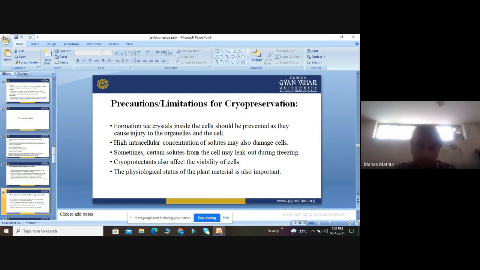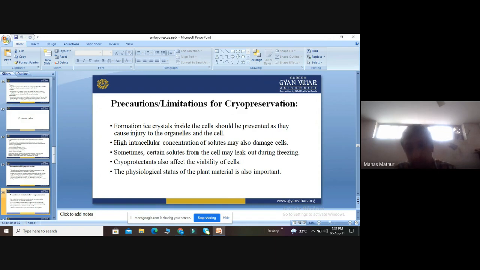Sometimes certain solutes from the cell may leak during freezing. So what will happen? The whole procedure will fail. So we have to take care that no solute leaks during the process of cryopreservation. The cryoprotectants, which I told you, like solid CO2, liquid nitrogen, gaseous nitrogen, sometimes affect the viability of the cells.